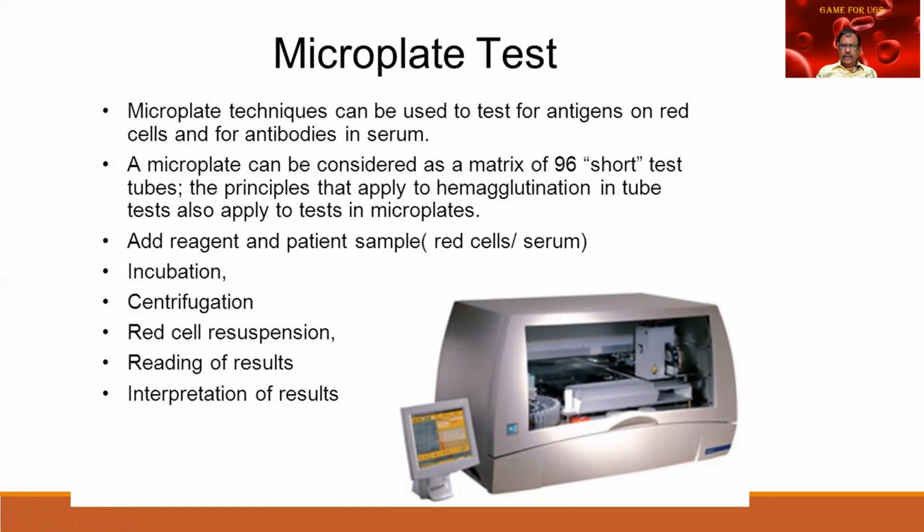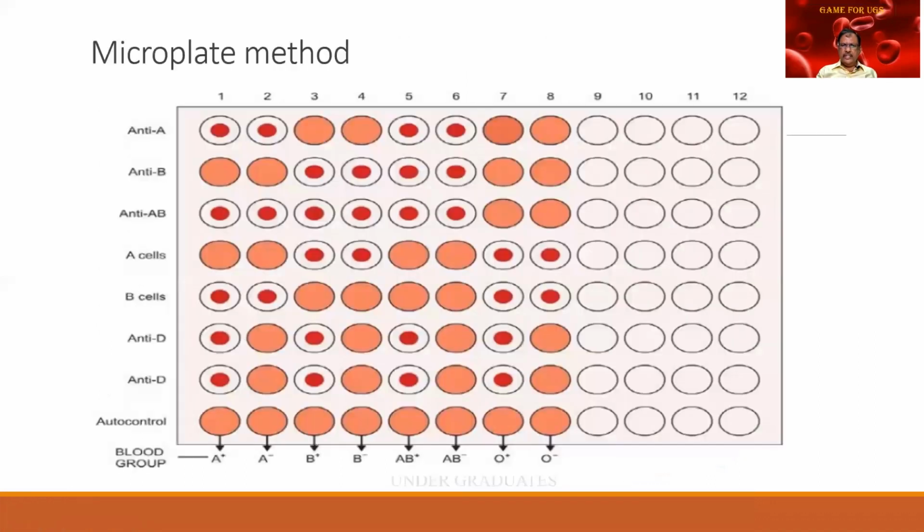I know that it is difficult for you people to understand now, but see this picture. These are multiple wells in which I find that the antisera is being added and the patient's blood is being added, and the whole thing can be centrifuged. So you find that multiple samples could be run. Only thing, they should be labeled very carefully and entered into the specific well, not otherwise. The ELISA itself is a university question for you in microbiology, and there are many applications, including HIV, hepatitis, etc.